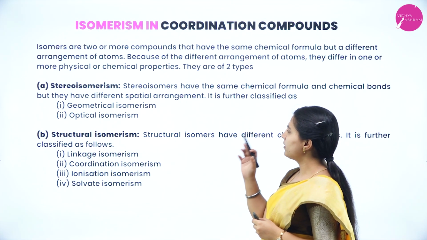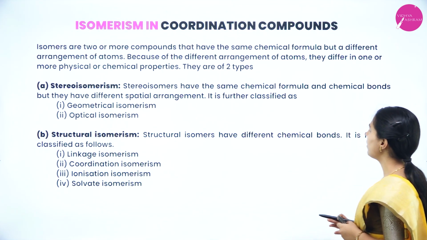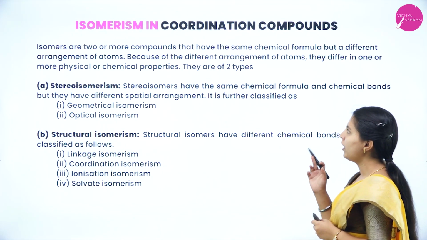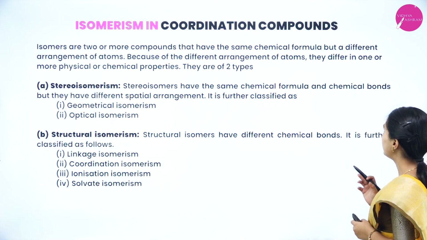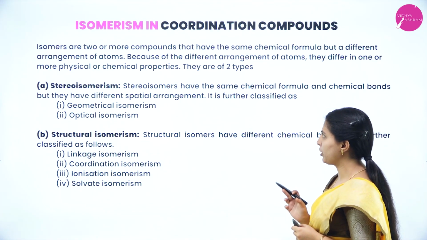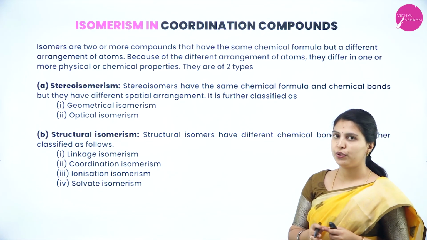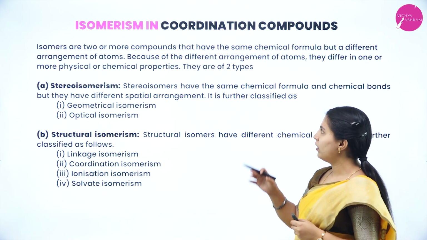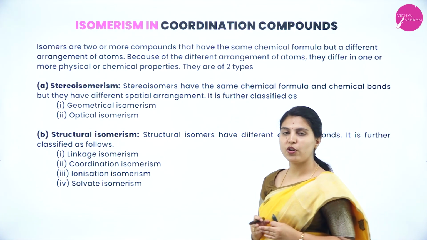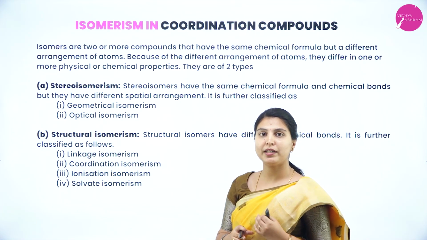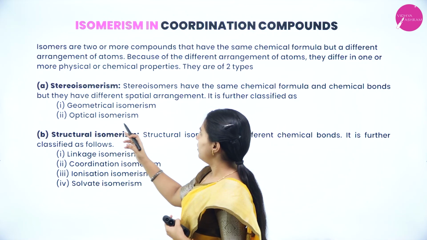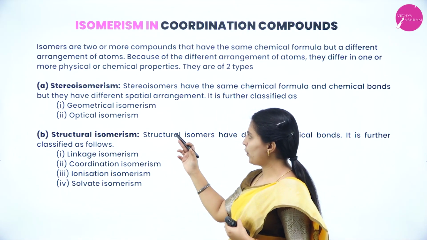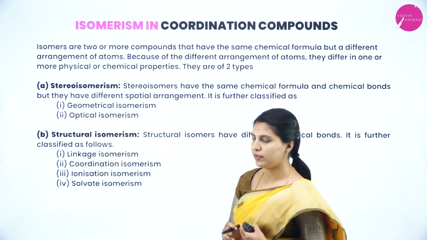Isomers are two or more compounds that have the same chemical formula but a different arrangement of atoms. Because of the different arrangement of atoms, they differ in one or more physical and chemical properties. They are of two types: stereoisomerism and structural isomerism.